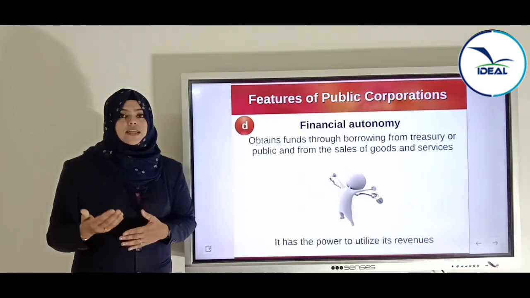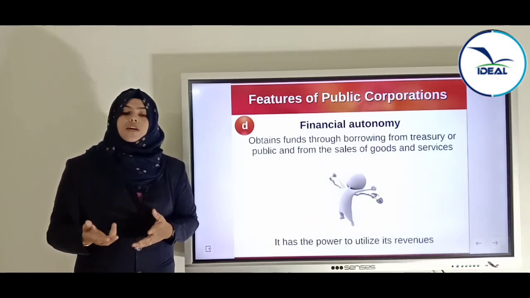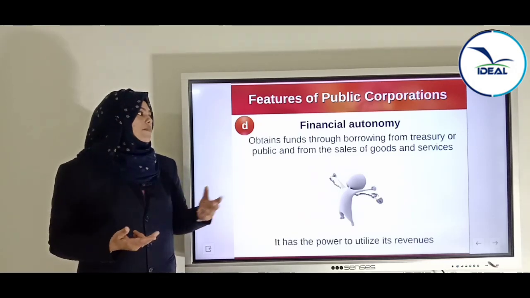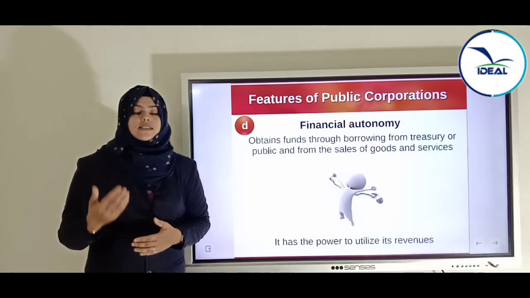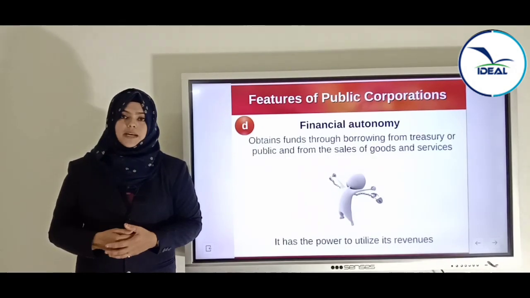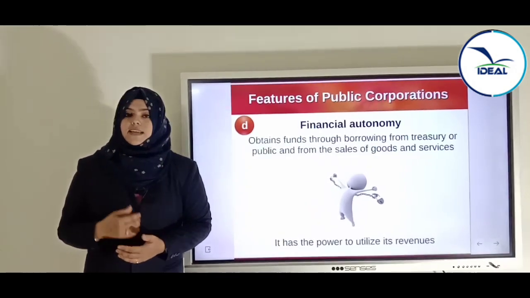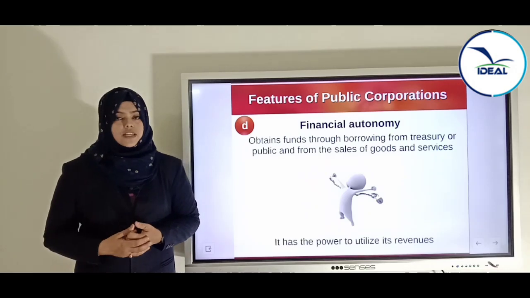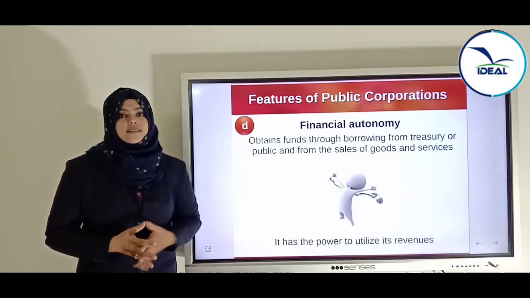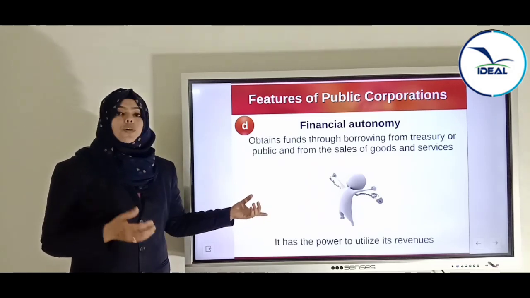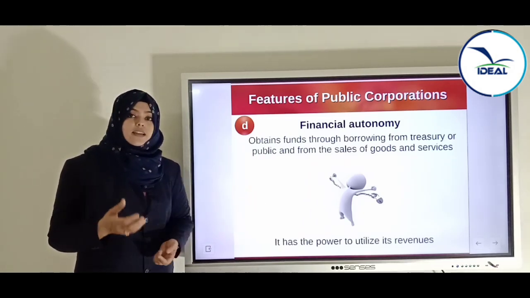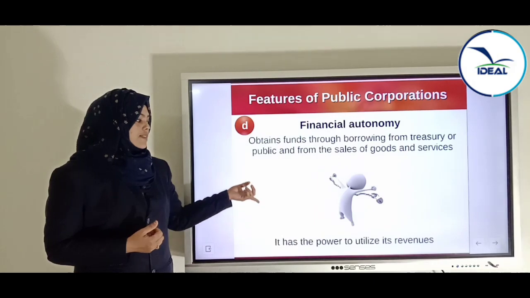Either they invite shareholders from the public or from the government, or they do sales of goods or services. From that they get the money. Suppose LIC is giving a service of insurance, and KSRTC, Kerala State Road Transport Corporation, is also a service. So these organizations get funds from the sale of goods and services.